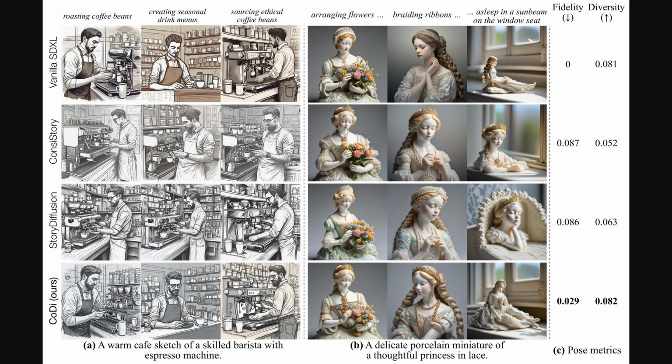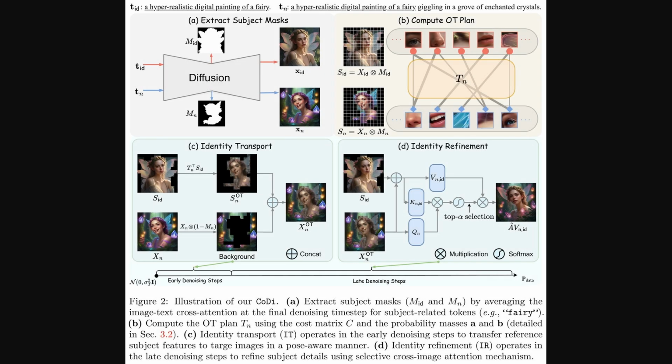Alright, so this figure really shows the results in action. We see two examples, a skilled barista and a porcelain princess. The top row, using the standard vanilla SDXL model, generates a completely different person in each image. Now, other methods like Consi Story and Story Diffusion keep the subject consistent, but the poses are all very similar. Then you see CoDi at the bottom. It keeps the same subject, but in genuinely different poses. And the numbers on the right back this up, showing CoDi gets the best fidelity, or consistency, while also achieving the highest pose diversity.